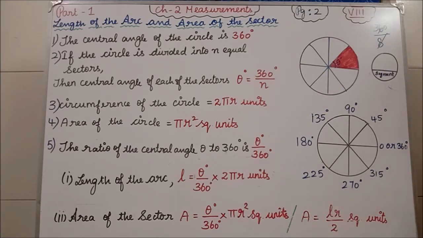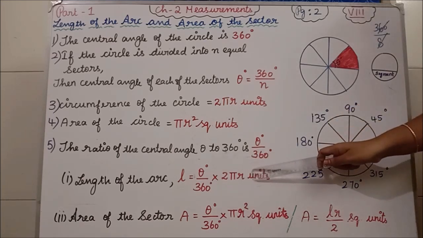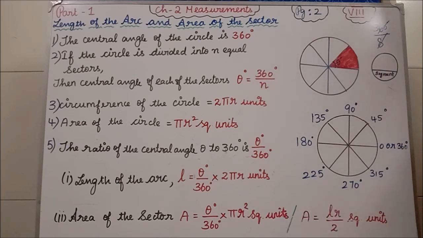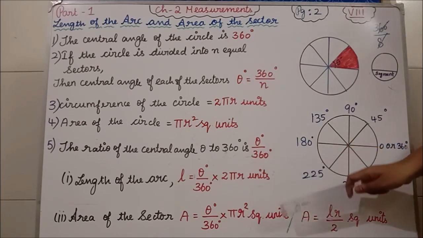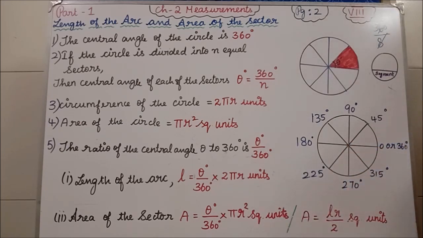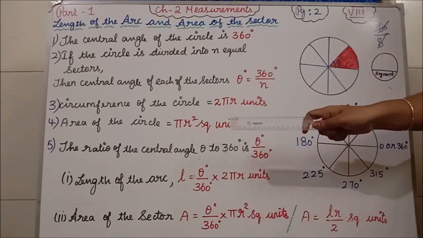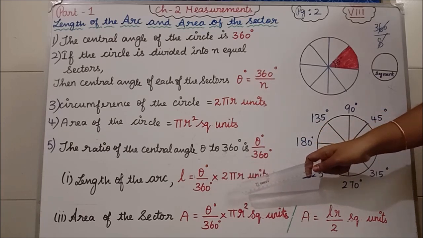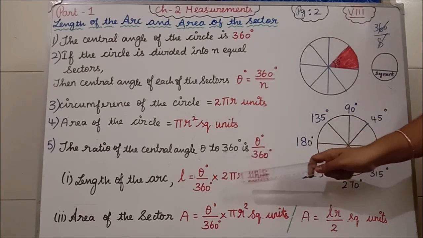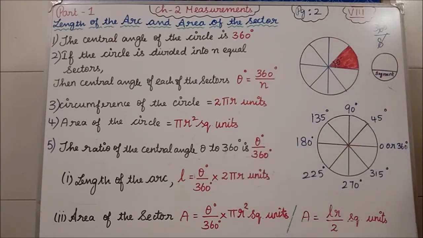Most of the problems in exercise 2.1 we will solve based on these two formulas, length of the arc and area of the sector. What is the length of the arc formula? L is equal to theta degree divided by 360 degree into 2 pi r units.